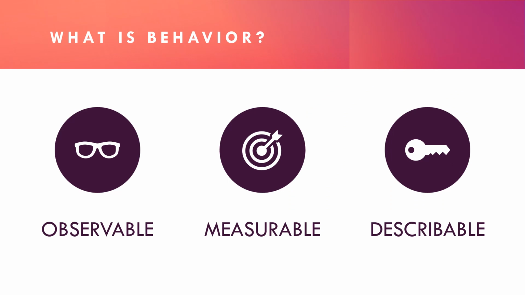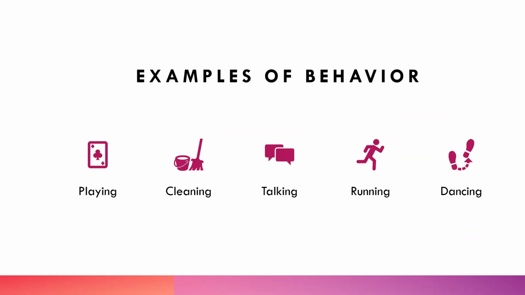Before we begin discussing the functions of behavior, how do we define behavior? Behavior is the action of living organisms, and these actions can be seen, measured, and described by others. Some examples of behavior are playing, cleaning, talking, running, and dancing. All of these behaviors are observable, measurable, and describable.